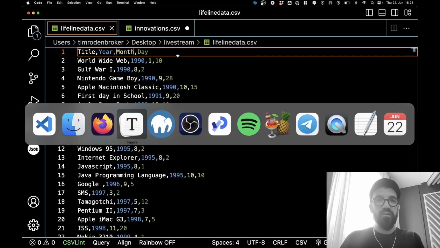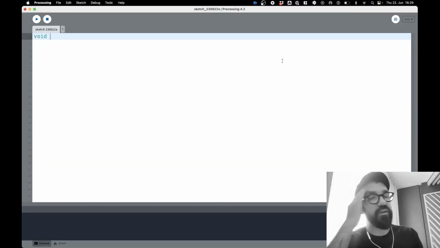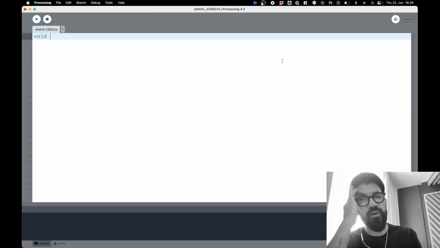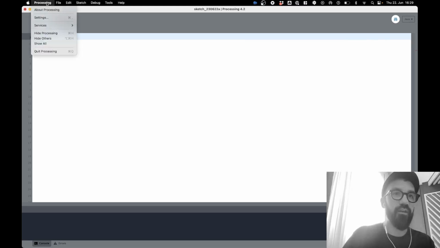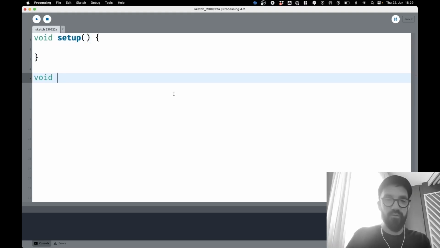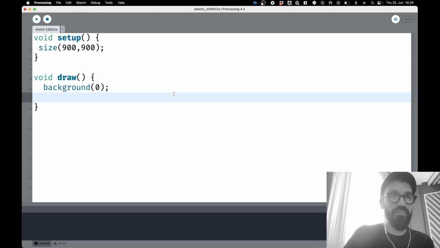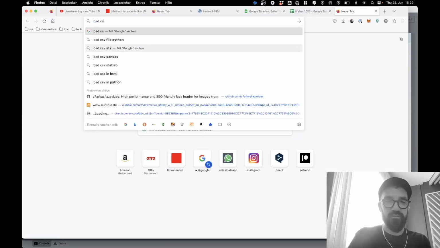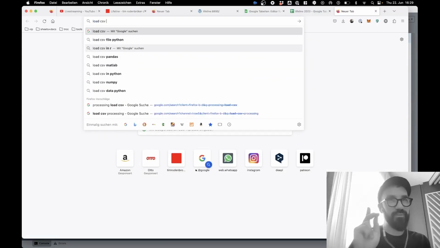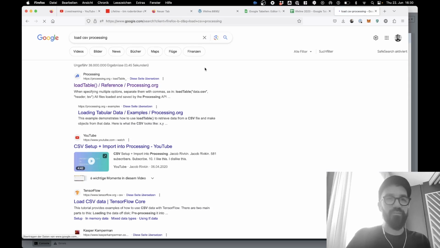And now I will create a new Processing sketch. What is the best way to do this? I think I will just hook up a very simple sketch now, and I will try to load the table into the Processing application here, okay? Void setup, void draw, set the size, the fundamental values. Now, load as CSV. Don't confuse it with SVG, that's something different. And here, loadTable, that's the function we need to use.